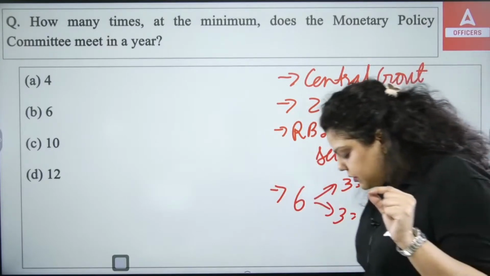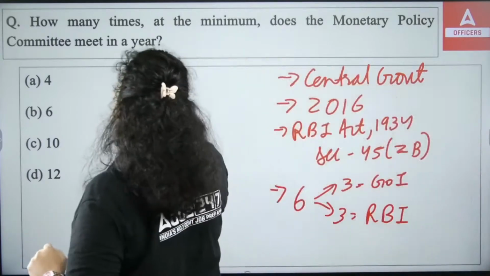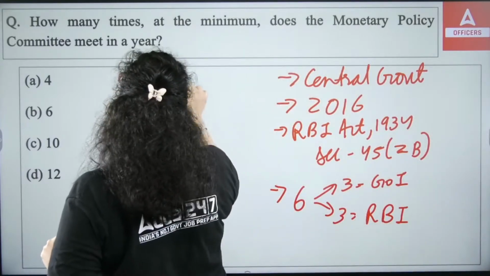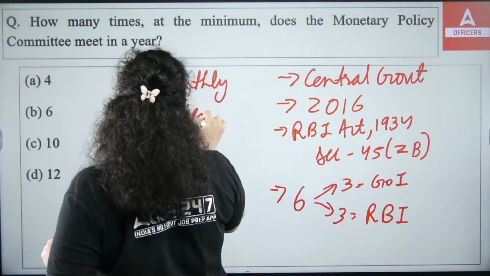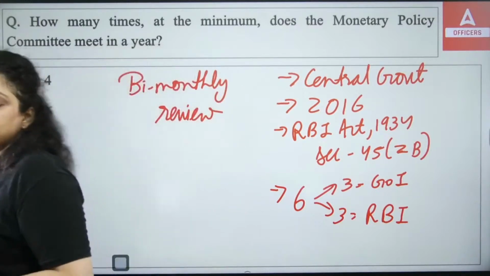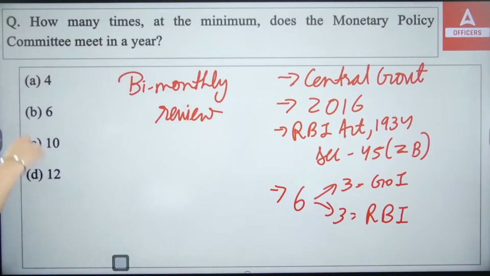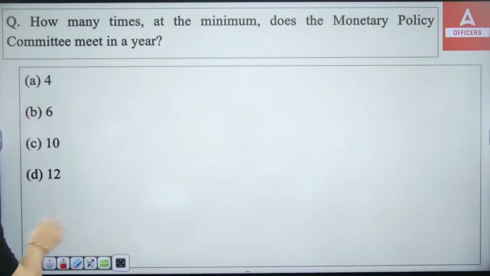And the right answer for this: from the year 2016, the monetary policy committee started giving a bi-monthly review. It means every 2 months a monetary policy review will be there. So it will be 6 times in a year. How many times? 6 times in a year. So the right answer will be your B option. Do remember the other information as well which I have given you about the Monetary Policy Committee.